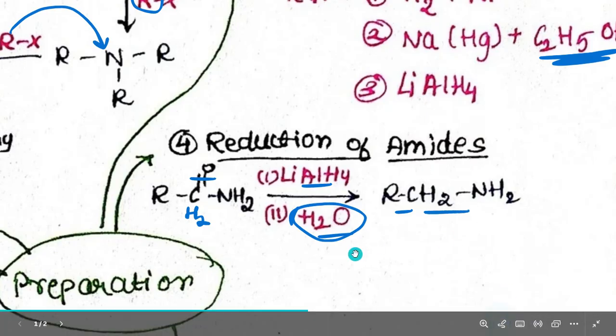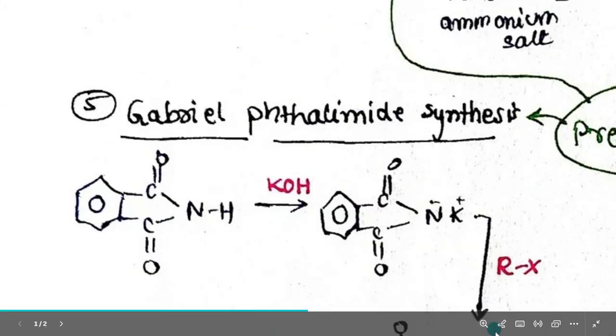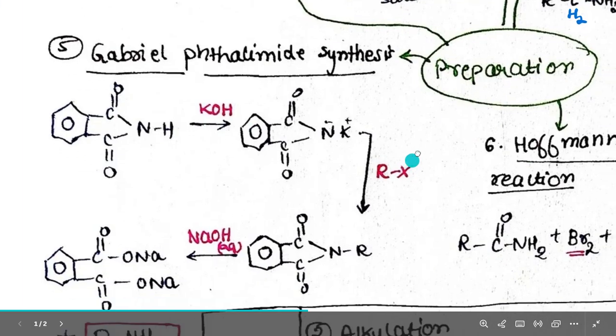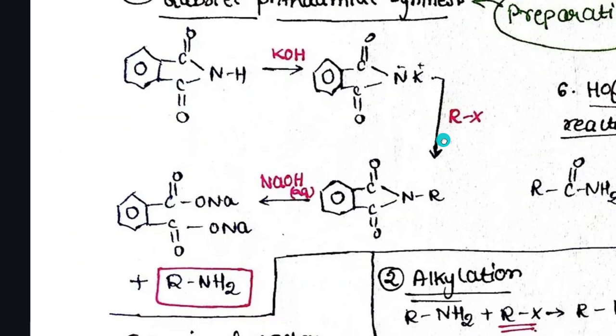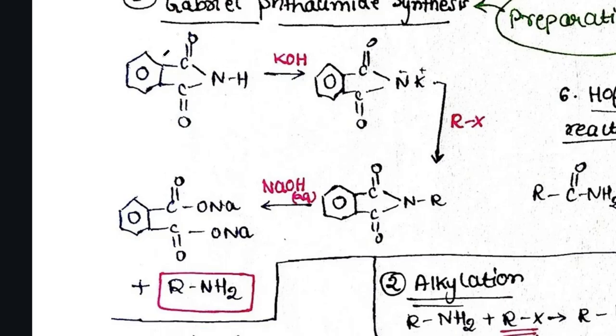Next method we come to is a super important one, which is Gabriel phthalimide synthesis. This is very simple but also very, very important. So when we come to Gabriel phthalimide synthesis, this is my phthalimide.